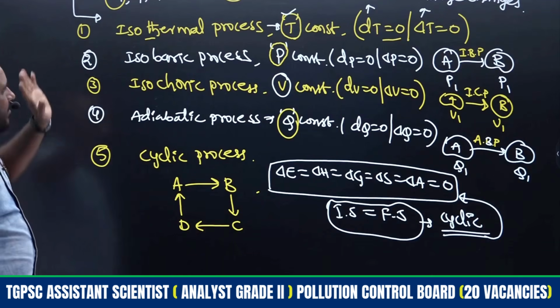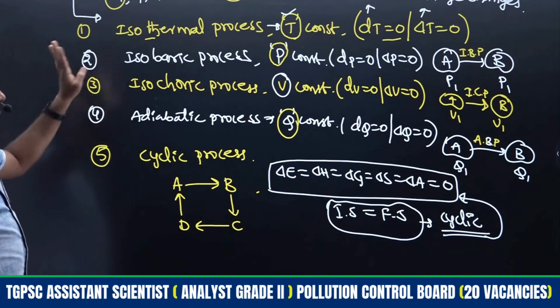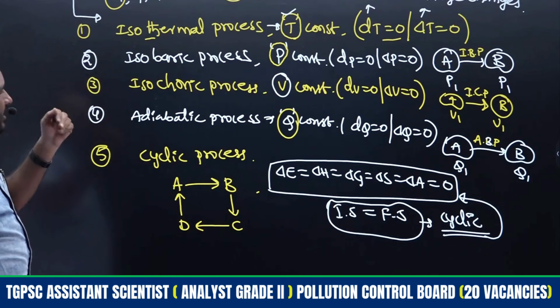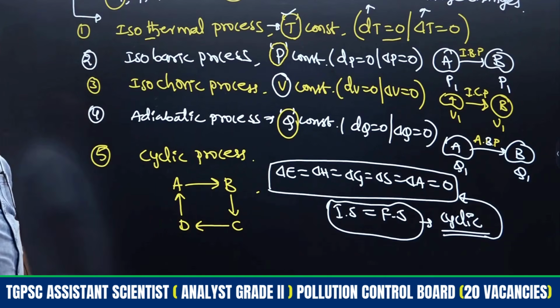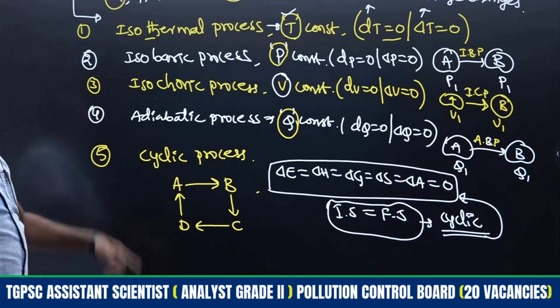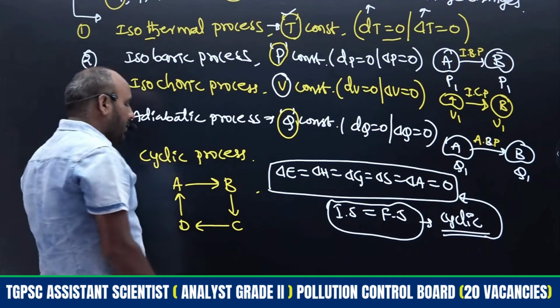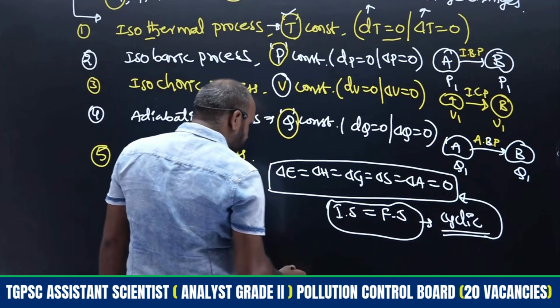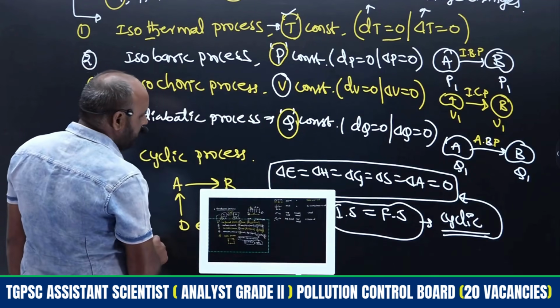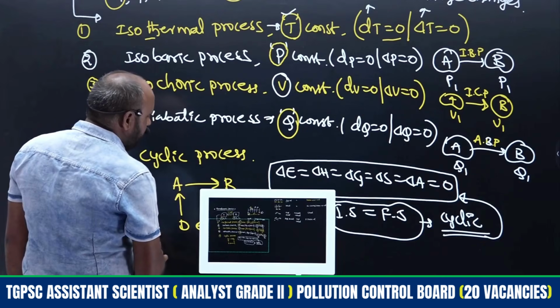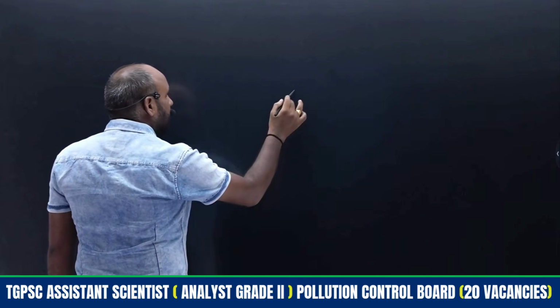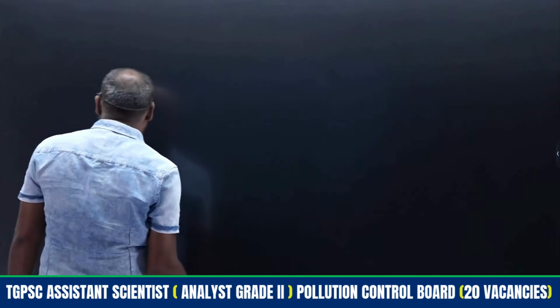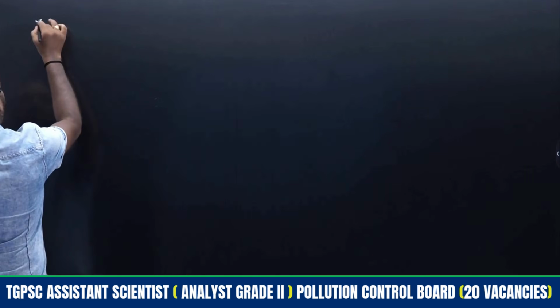But in all these cases we are going to get work done, and it applies to both reversible and irreversible phenomena. What reversible and irreversible mean, we will see. So we'll explain thermodynamic processes in detail.